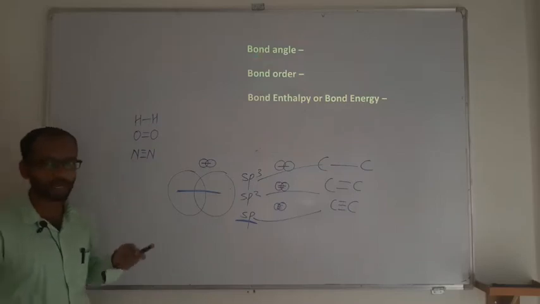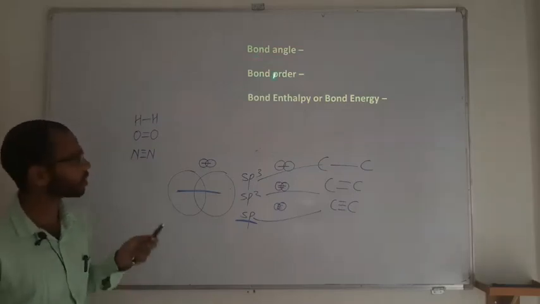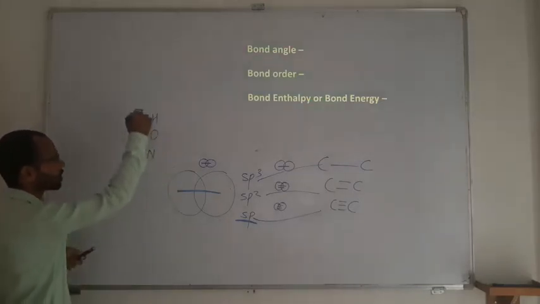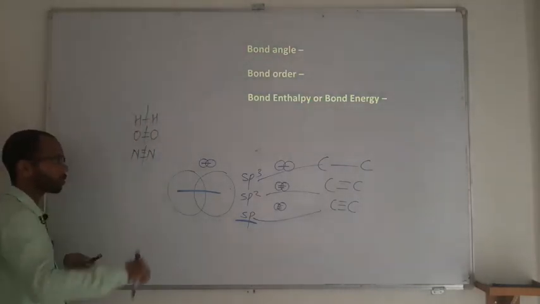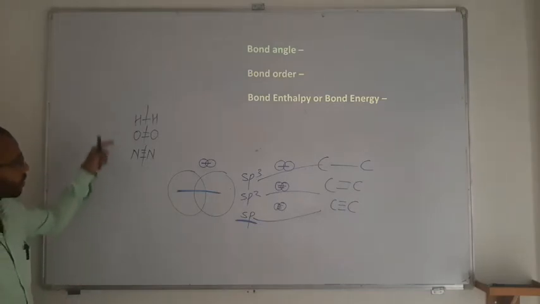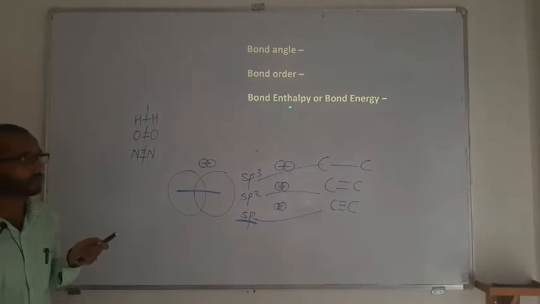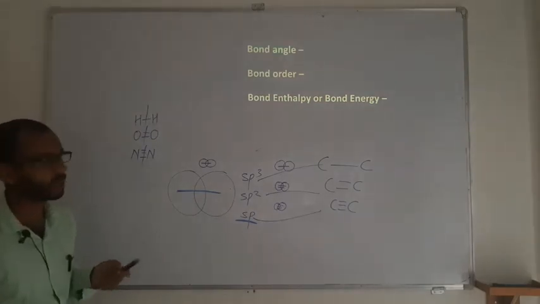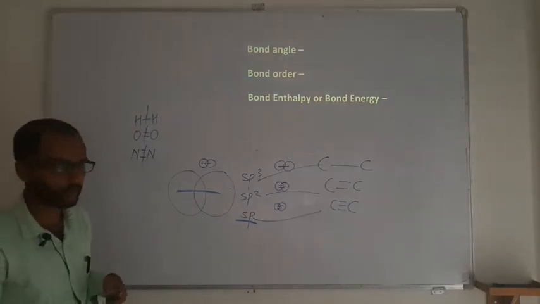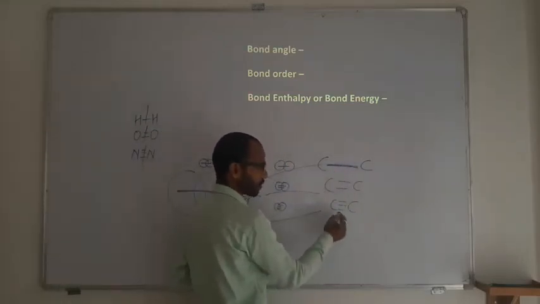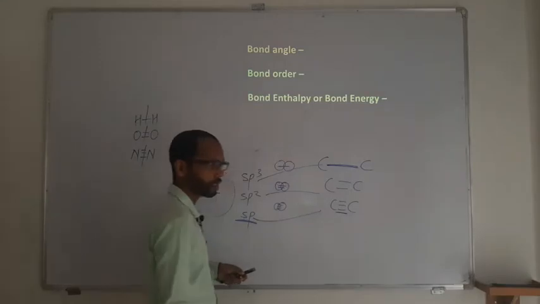The angle we will try to understand with respect to structure. Now the bond enthalpy or bond energy: the amount of energy required to break 1 mole of a covalent bond is called bond enthalpy or bond energy. This is again decided by the bond length. If you have a long bond, it is going to be weak, and if you have a short bond, it is going to be strong.